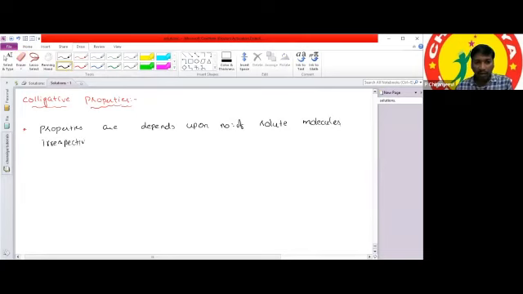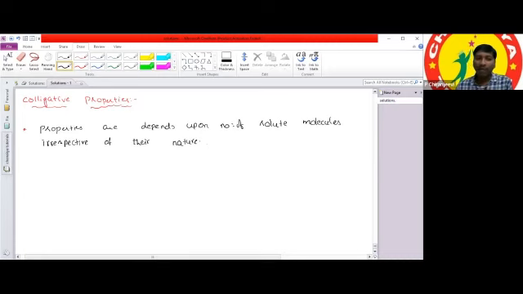That means colligative properties are independent of the nature of the solute and depend upon the number of solute particles only. So colligative properties depend upon the number of solute molecules or solute particles in the solution, irrespective of their nature.